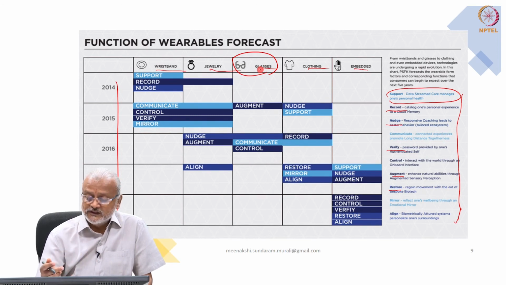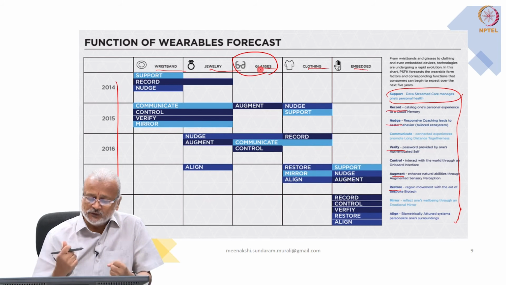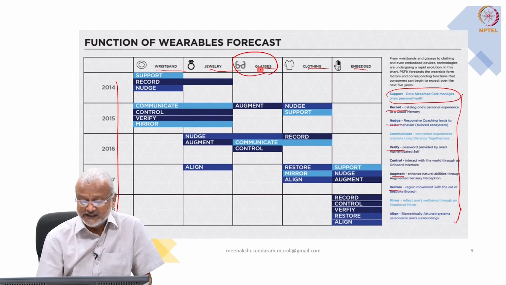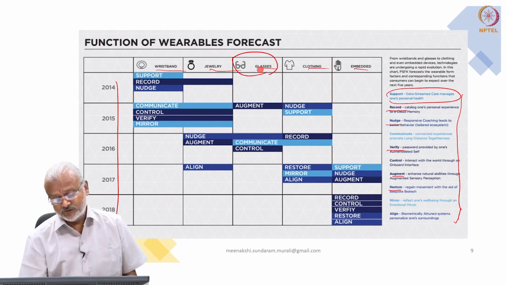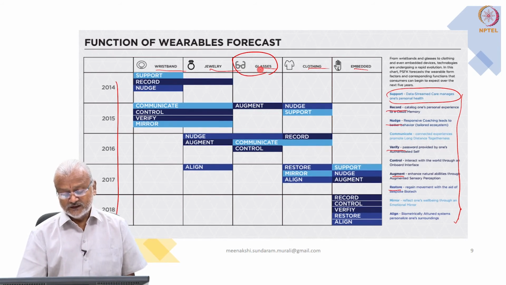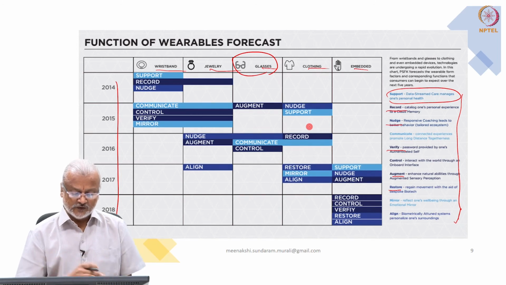And the next one is the clothing. It could be apparel that you are wearing, or it could be an additional one that you are wearing on top of it. Some kind of exoskeleton also forms into this. So it started with nudge and support. Now it can record, basically for sports activity.